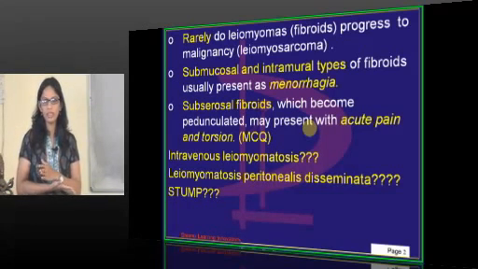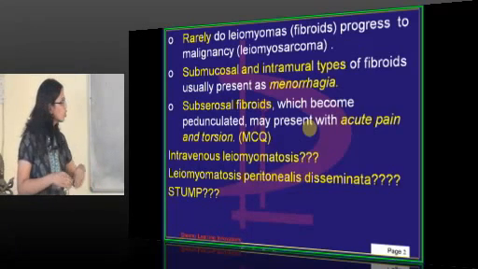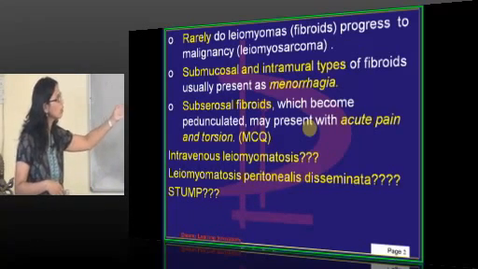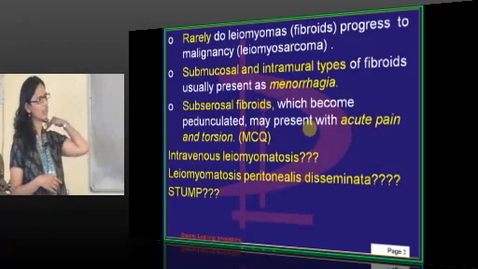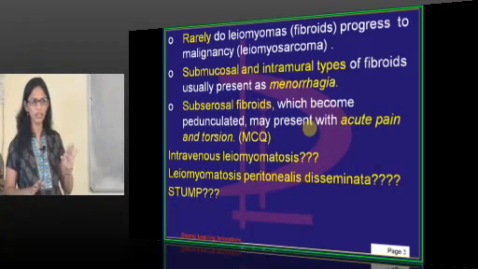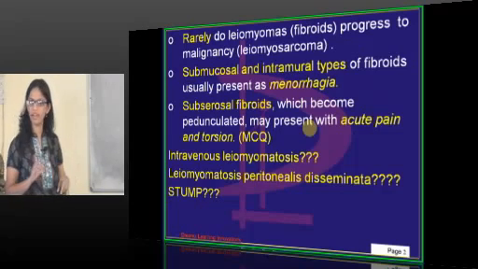Obviously the peritoneal surface or the omentum has the maximum blood supply. So that has developed into leiomyomatosis peritonealis disseminata, which is very rare, but can be seen in a patient having fibroid.